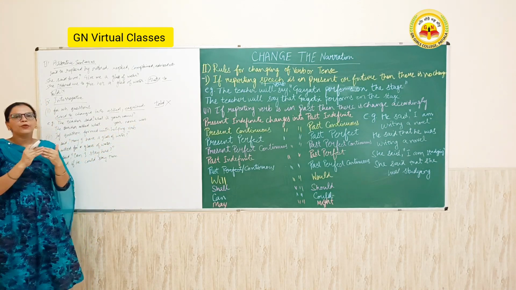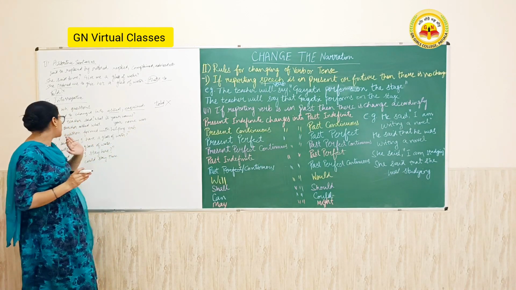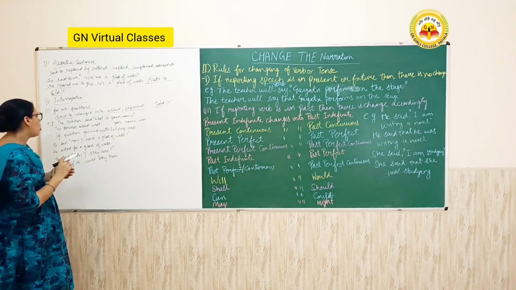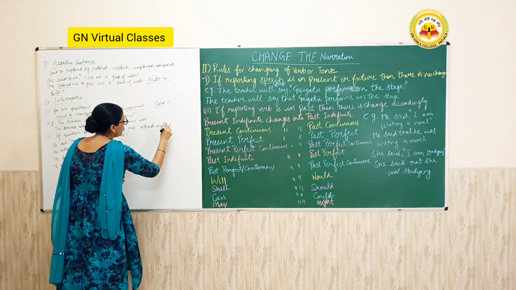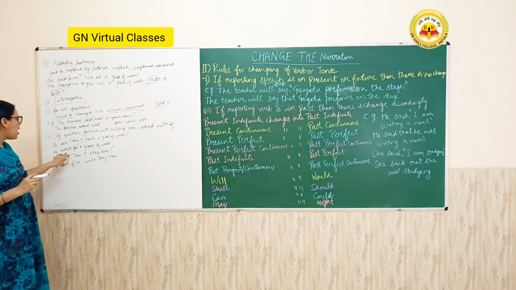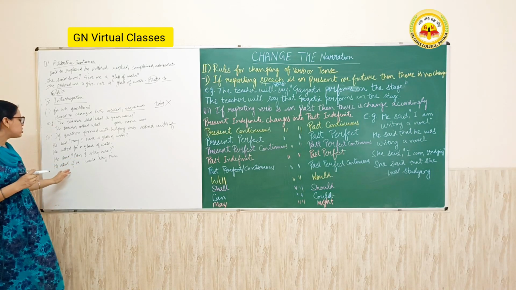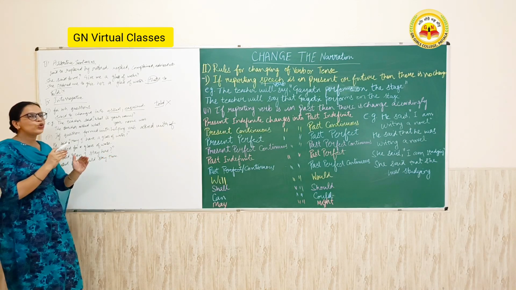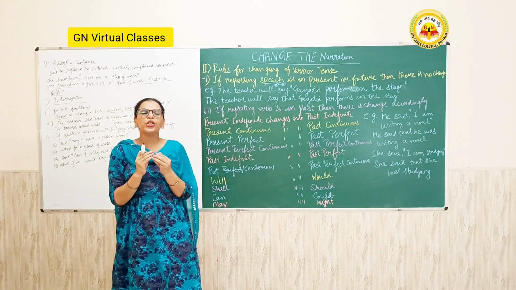We have to convert it into a simple or assertive sentence. If the question is formed with a helping verb, then we write asked with if. He said, may I have a glass of water? He asked for a glass of water. He said, can I stay here? He asked if he could stay there. Here changes into there.